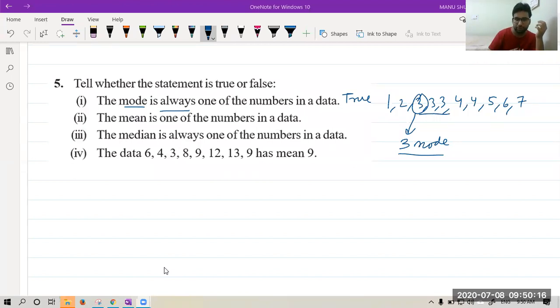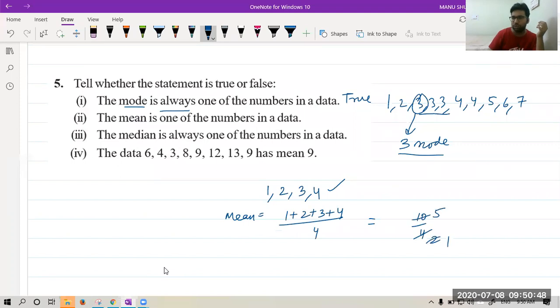Let's take an example. Suppose you have 1, 2, 3, 4. Suppose you have 4 quantities, and you want to take the mean of this. So mean of this will be how much? Sum of all observations upon total number of observations, that is 4. It will be 4 plus 1, 5, 6, 7, 8, 9, 10. 10 upon 4. If we divide it, 2 2s are 4, 2 5s are 10, 2 1s are 2, 2 2s are 4, 2.5. So mean is 2.5 in this case.